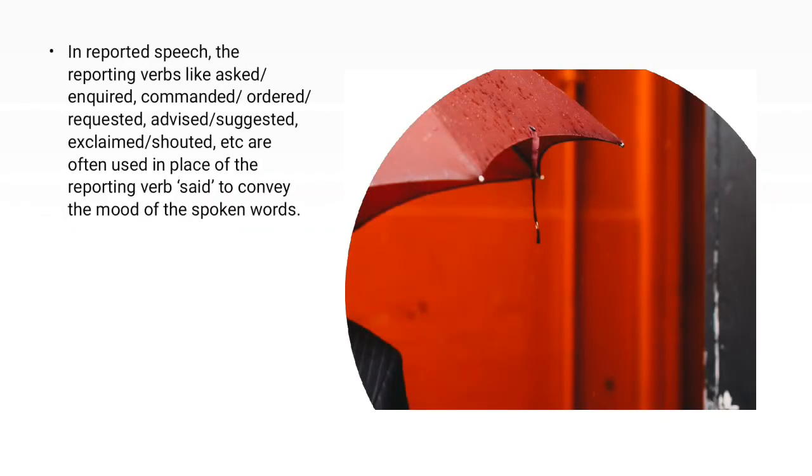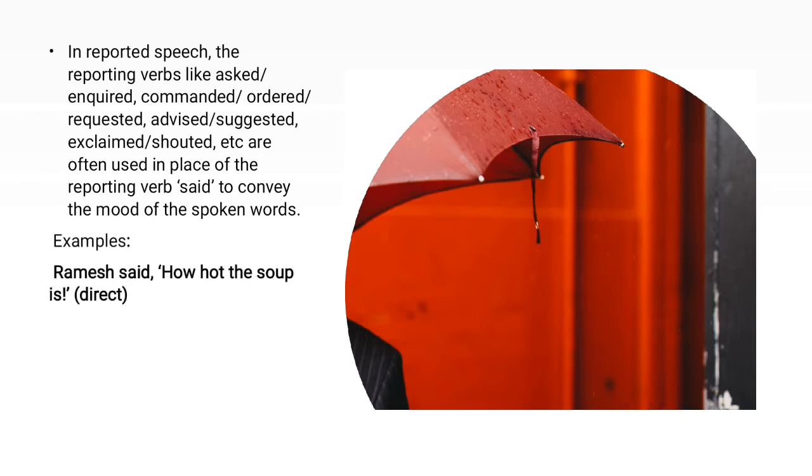Next, in reported speech, reporting verbs like asked, inquired, commanded, ordered, requested, advised, suggested, exclaimed, shouted are often used in place of the reporting verb said to convey the mood of the spoken words.